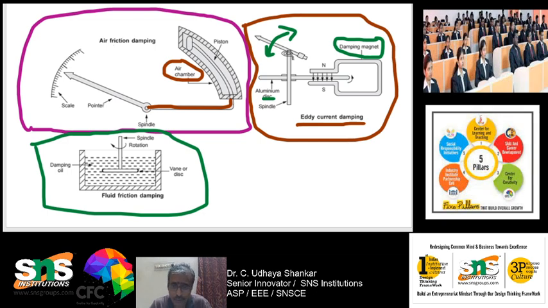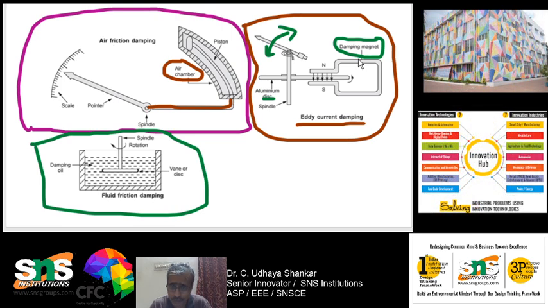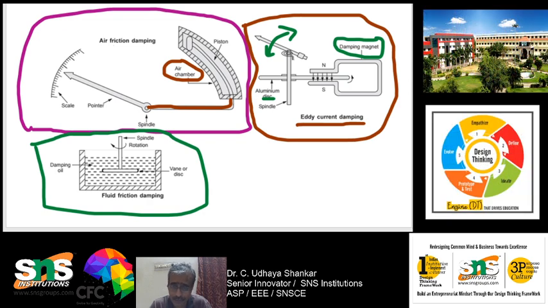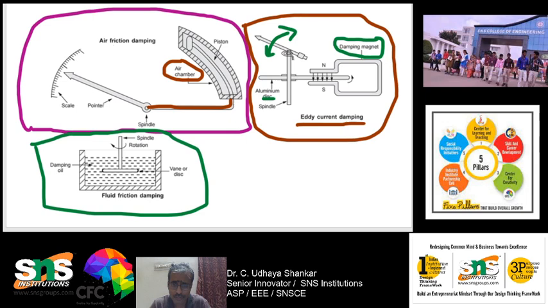But there is one small drawback in eddy current damping, because it is quite costly, because we are using magnet for damping. So, it is quite costly when compared to the air and fluid friction damping. Okay. But there are also some drawbacks which we will be discussing in the upcoming videos, because in some cases this particular eddy current damping may not be suitable. Okay, it will be used only in the PMMC instruments, it is not used in the MI instruments. Anyway, we will be discussing that.